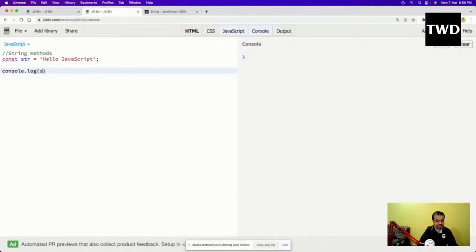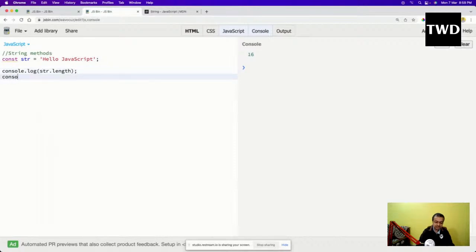console.log of str.length. str.length I'm giving. So str.length will give me the string length. One thing to tell: not only in JavaScript, in every programming language, everything starts with 0. String length doesn't start with 0, but indexing starts with 0 in every programming language. String.length will give the length of this string, which will count the space also. Okay, so this is one of the string methods, and they are given like this.